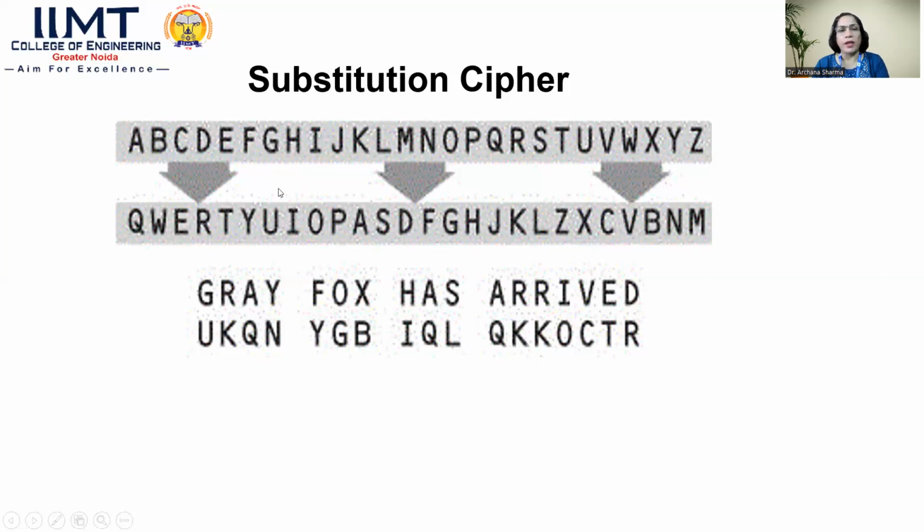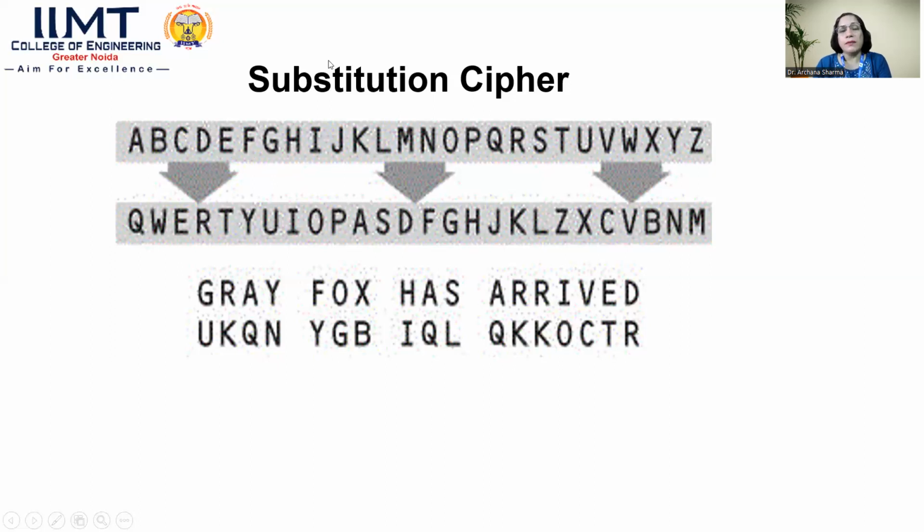And arrived: A is Q, R is K, I is O, V is C, E is T, and D is R. So this is the encoded form for arrived.